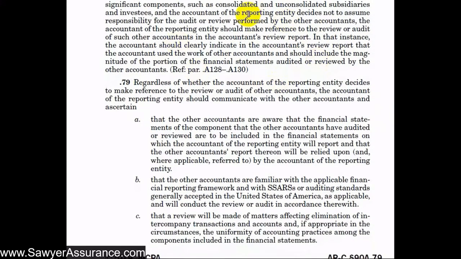And regardless of how we want that to work, we also need to let the other accountant know that we are relying on their work. We need to make sure that they're competent and able to do the work that we need them to do. And we also need to make sure that the intercompany transactions are eliminated.